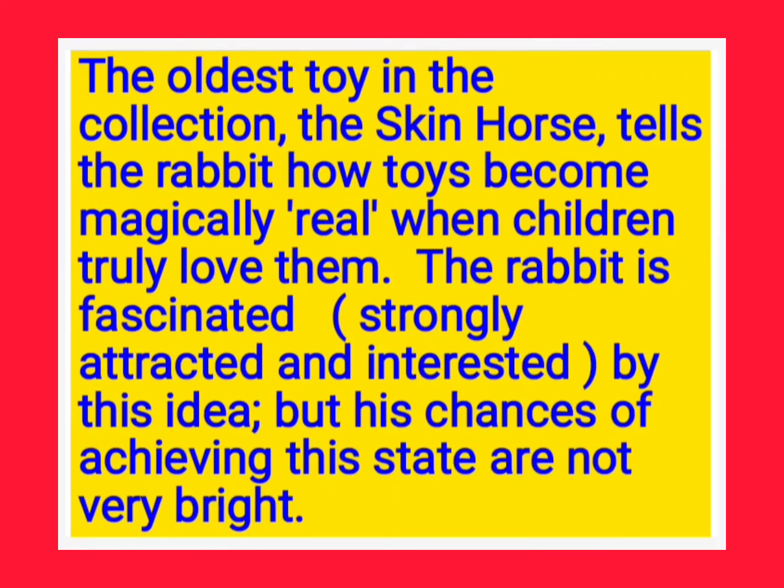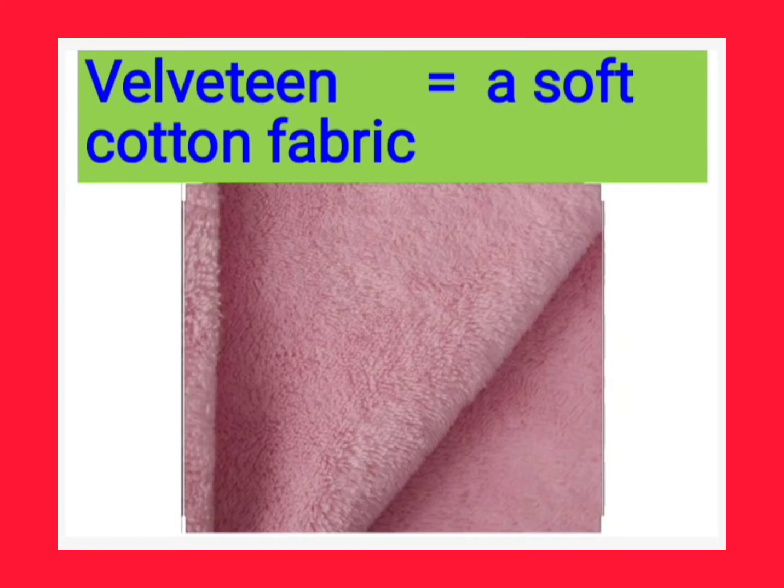By looking at the images, we can understand them. See velveteen. Here velveteen means a soft cotton fabric. See this, very smooth. When we touch it, it will be very smooth. So this is called velveteen. By using this type of cloth or fabric, they prepared the rabbit.